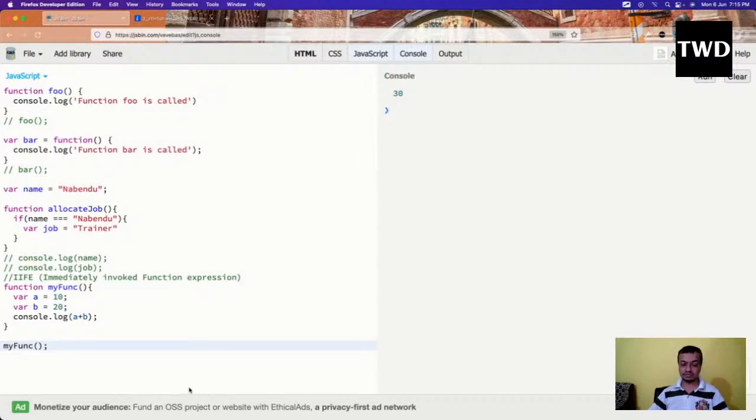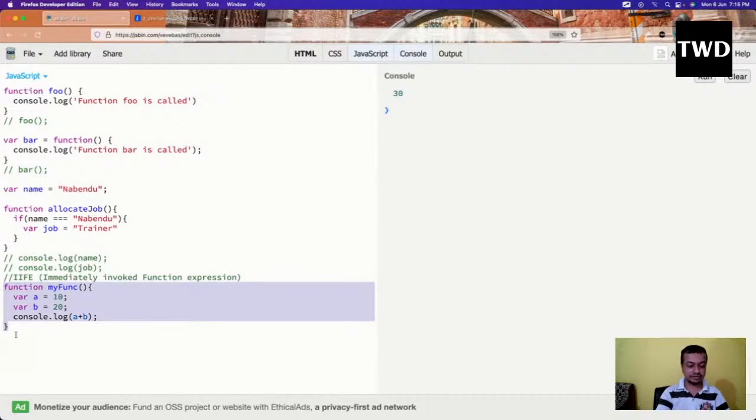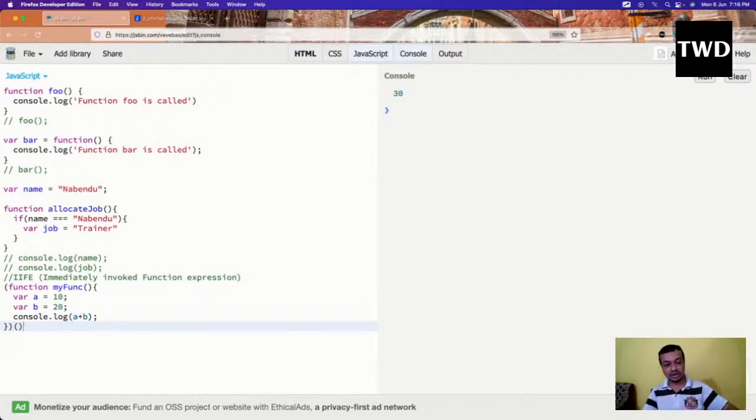Sometimes, not all the time, we don't want this behavior, and in this case the IIFE comes to the rescue, and we are going to refactor it. So what will happen here? I'm not going to call my function by name, so I will delete it. I'll call this function itself. And how will I call this function itself? I will wrap it with parentheses, and then I will call it at that moment. It is like that. My function, I was calling it there.